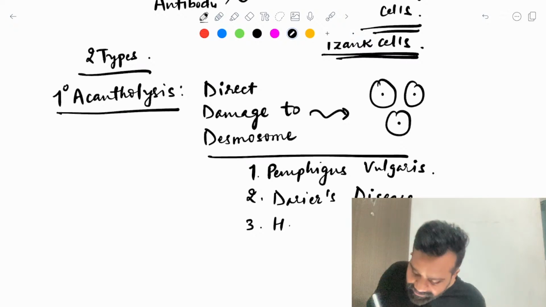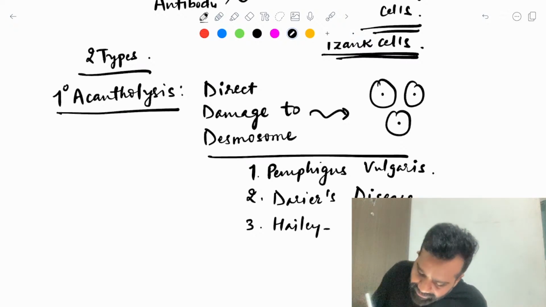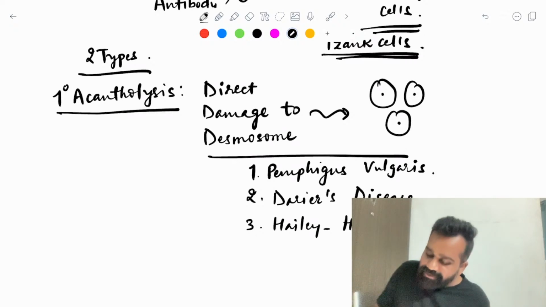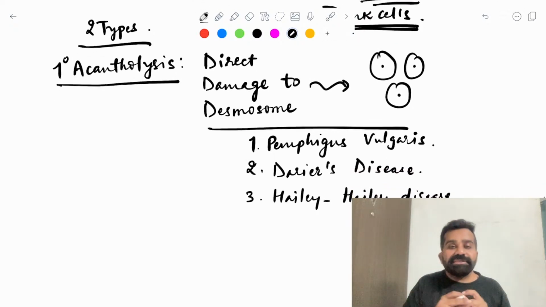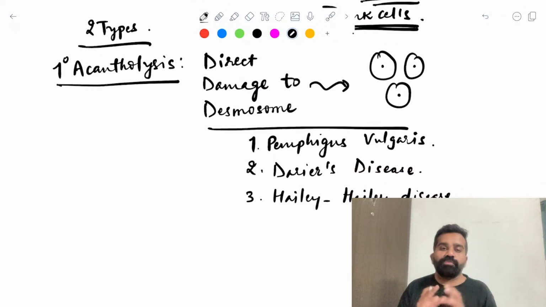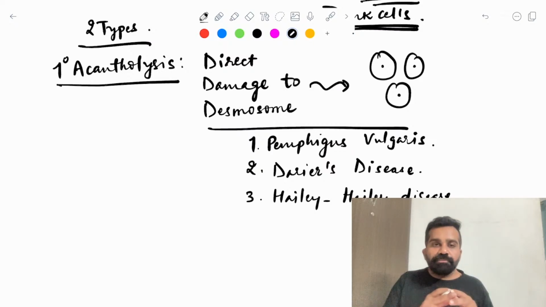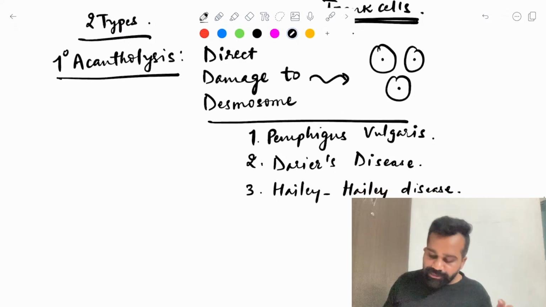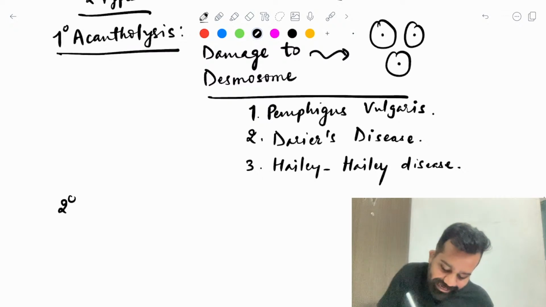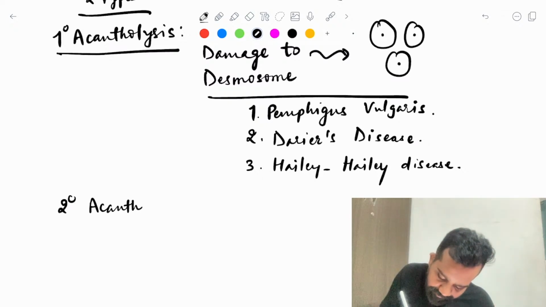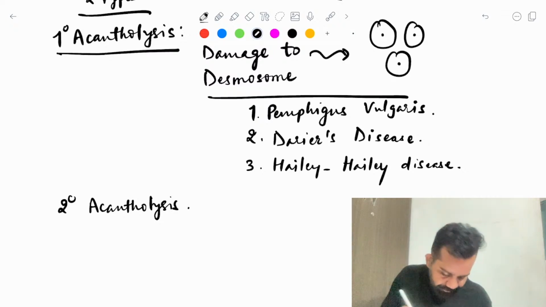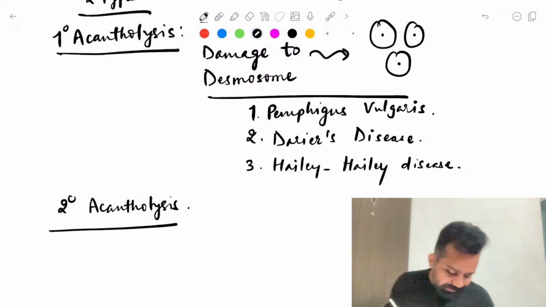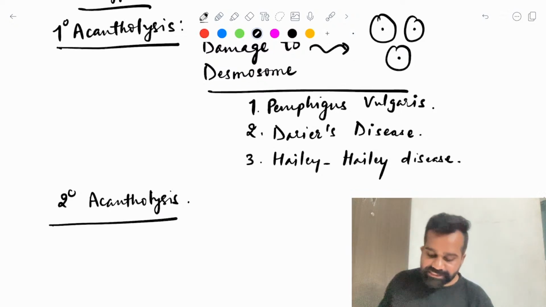And the third is Hailey-Hailey disease. In all these diseases there is a weak desmosome connection, and because of this the cells become round shaped. That is why it is known as primary acantholysis. But tell me, what is secondary acantholysis? Yes, Sachin, you are right, Hailey-Hailey is also a disease in which you will see primary acantholysis.